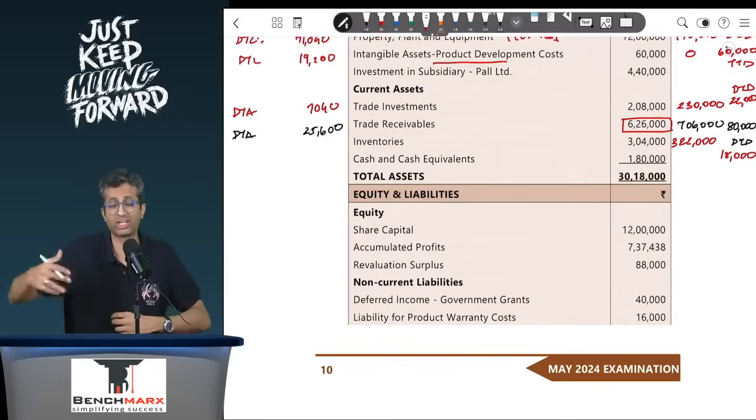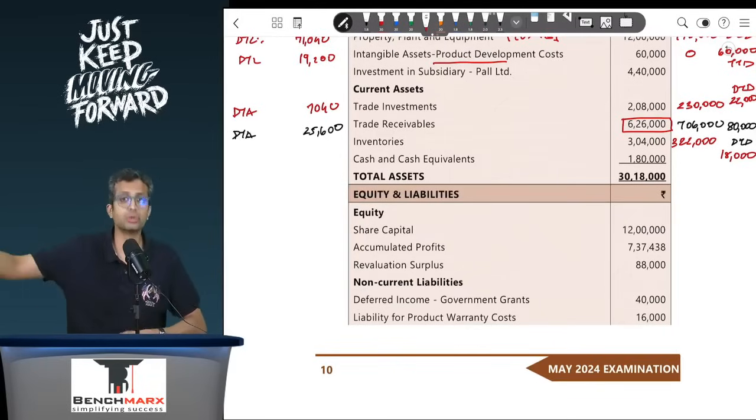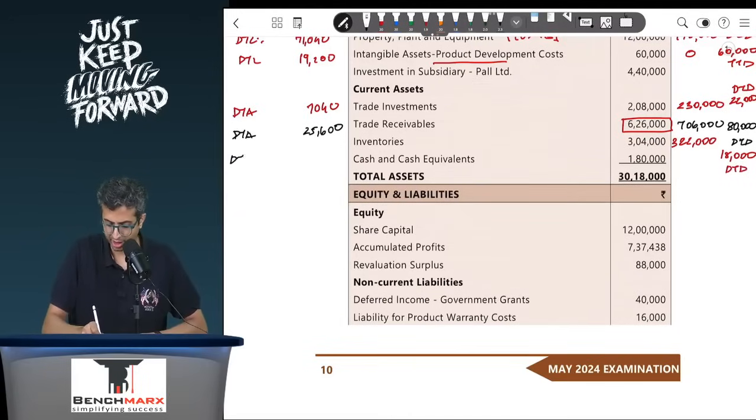The logic over here is for 18,000 you will get a deduction in the future years as compared to in the books where deduction is obtained. So this will give you deduction in the future as a deductible temporary difference, which creates a DTA. This is 18,000 into 32%, again this is 5,760.